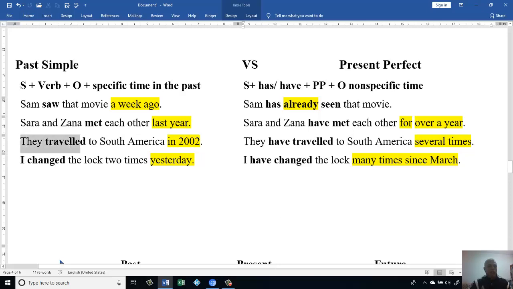They traveled to South America in 2002. Do I have a specific time? Yes, you see here, that's the time I have. Then I have to make it in the past. There is "they traveled." It means you have to add -ed to it.